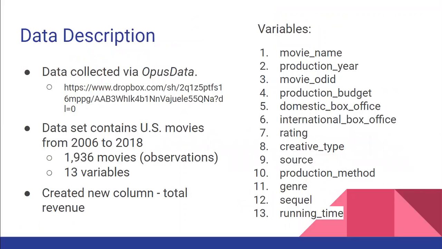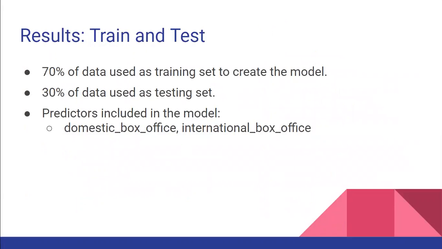As previously mentioned, our dataset consists of 1,936 U.S. movies from 2006 to 2018 with 13 variables. The included variables are listed on the right. We decided to create a new column of the total revenue, which is the sum of the domestic box office and international box office. We decided to train and test the dataset first. 70% of the data was used as a training set, and the remaining 30% was used as a test set.